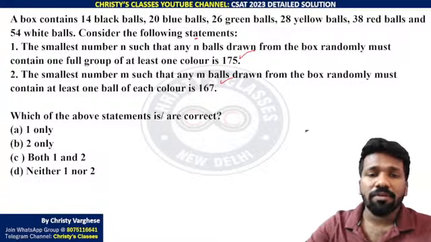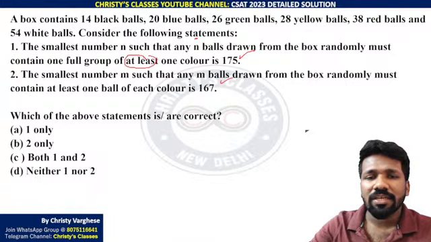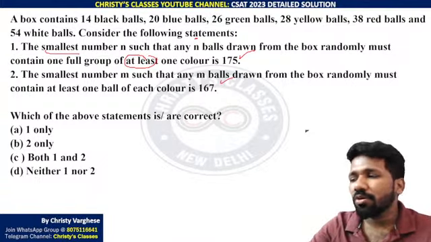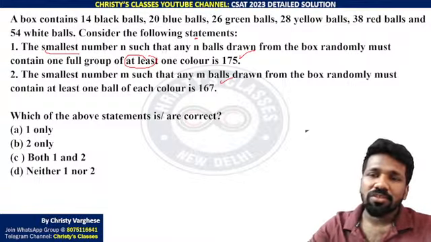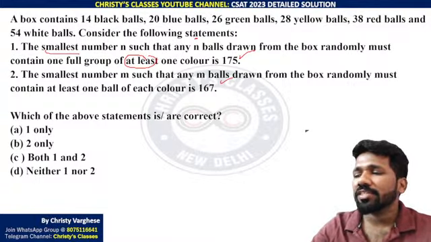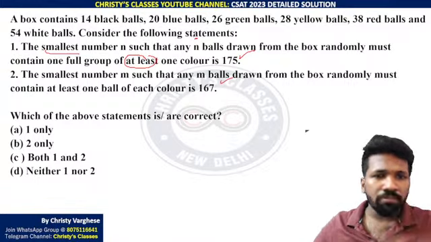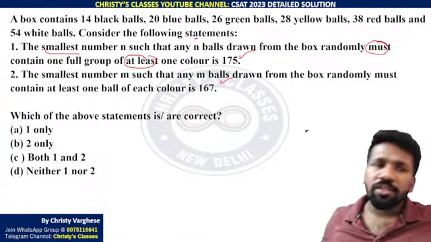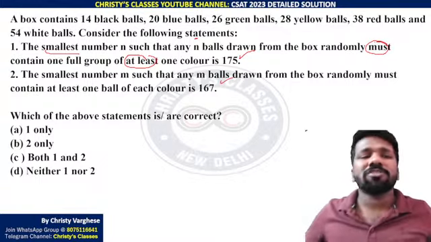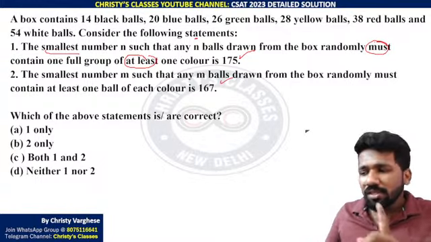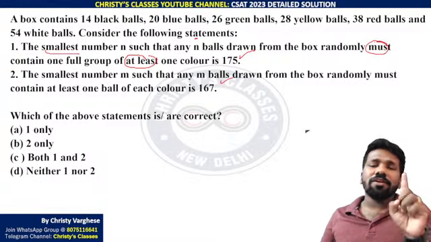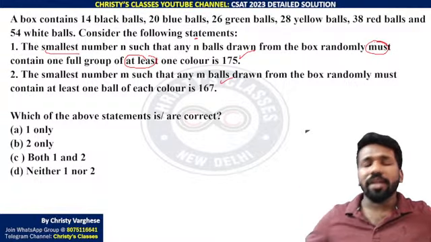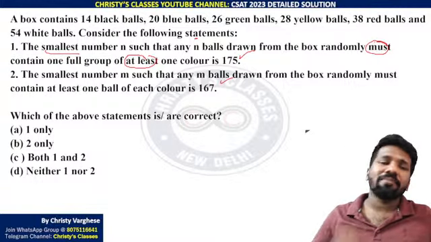Here many people misunderstand the words at least and smallest. That does not mean you have to consider the lucky case. You cannot consider the lucky case and say that is the answer, because the word must contain is very important. Then some of you may be thinking, why is the word smallest given? Smallest is given to denote that in the worst case also, what is the smallest number by which you can ensure it, guarantee that, must be.